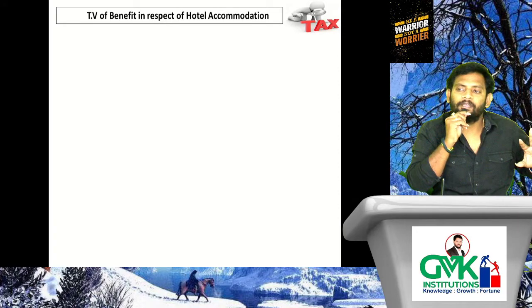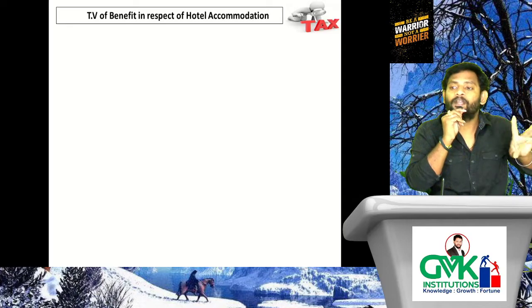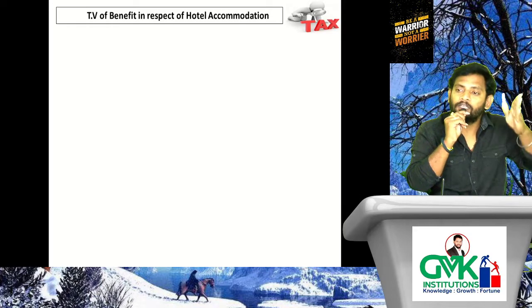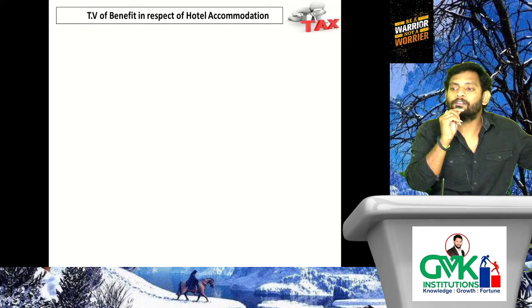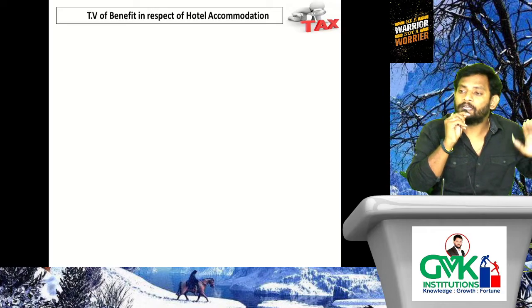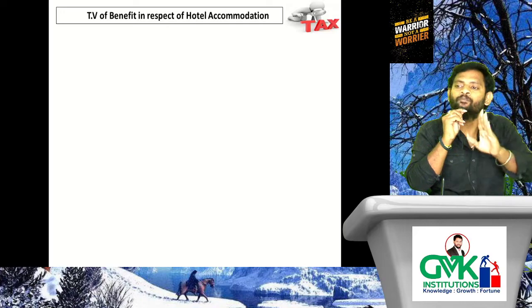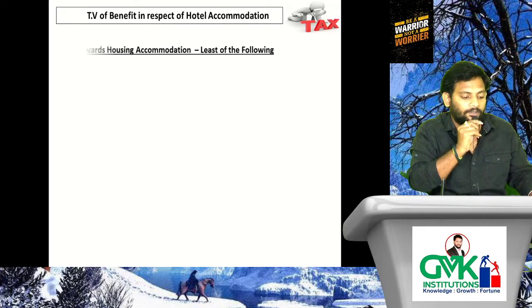Actual expenditure incurred by the employer towards hotel accommodation provided to the employee. Consider that actual expenditure is, say, the highest percentage. How much? 24% of salary, whichever is least will be chargeable to tax. The salary definition is the same as for housing accommodation. That means basic plus DA to RB plus bonus plus commission, any commission, plus taxable value of allowances.